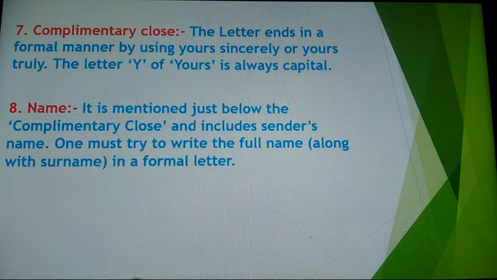Eighth, after complementary clause, what will you write? Name. Yours sincerely, XYZ. If you are not using a name, XYZ, ABC like that. Or yours truly, Mr. John or Miss Mary. In that way you have to mention it. So number 8 is name. It is mentioned just below the complementary clause and includes the sender's name, the one who is sending that letter. One must try to write the full name along with surname in a formal letter.